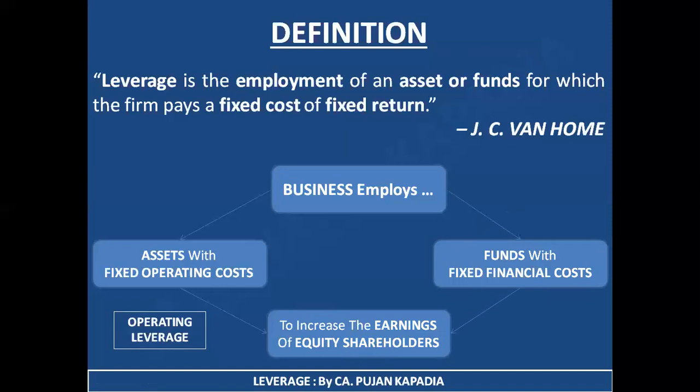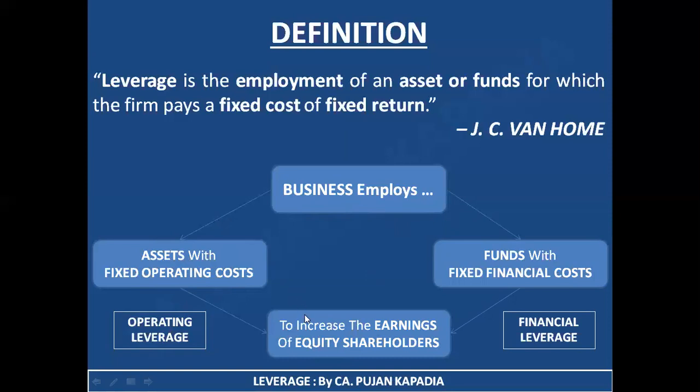So it may be clear to you, friends, that my optimum objective is the same, that is to increase the earnings of the equity shareholder, but the paths are different. Here I talked about controlling my fixed financial cost, and so this concept is known as financial leverage. I hope I'm clear with this. In both scenarios, business is employing either assets or funds. If I'm talking about assets in order to control my fixed operating cost, then this concept is known as operating leverage. If I'm employing funds with fixed financial cost in order to increase the earnings of equity shareholders, then this concept is known as financial leverage.